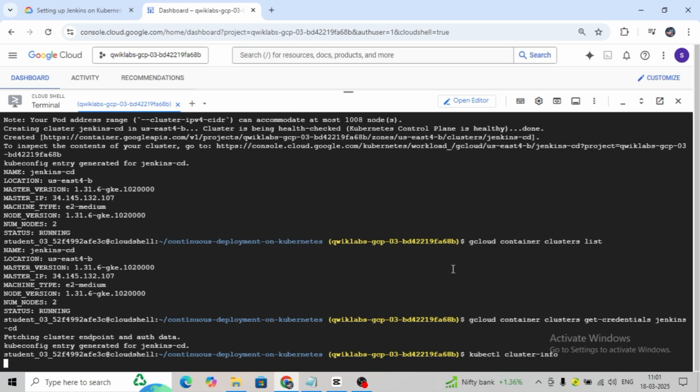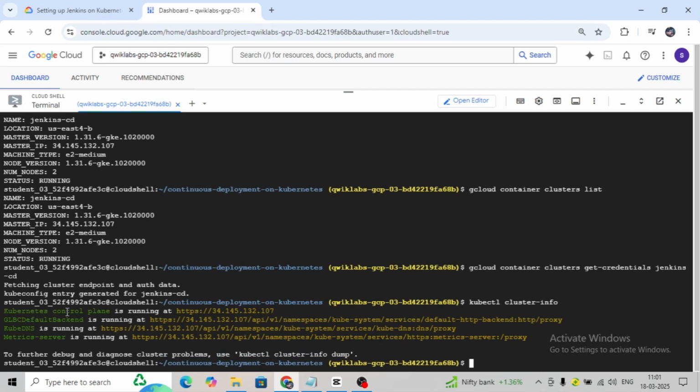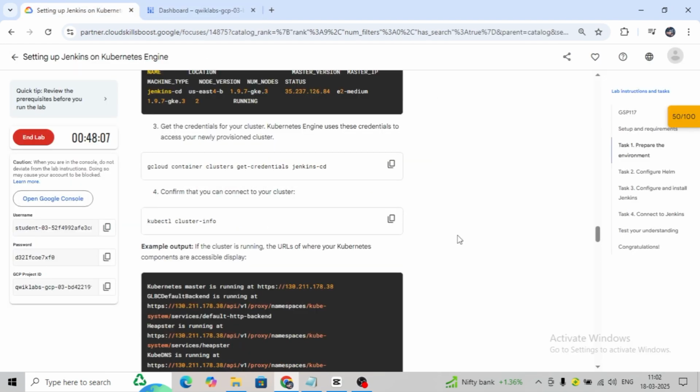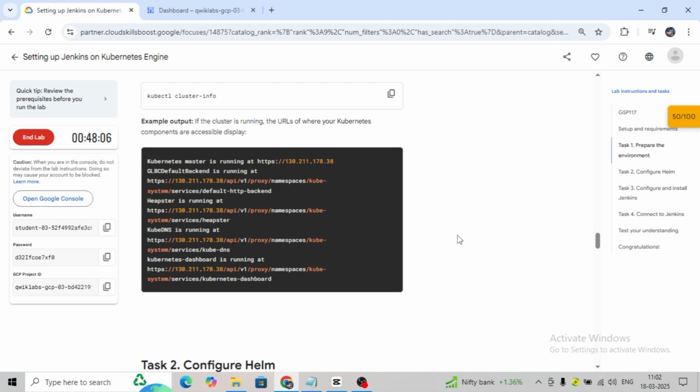So here you can see the control plane is running, kubedns is running, metrics server is running, GLBC default backend is running. All of this is showcased in green color. So everything is correct.